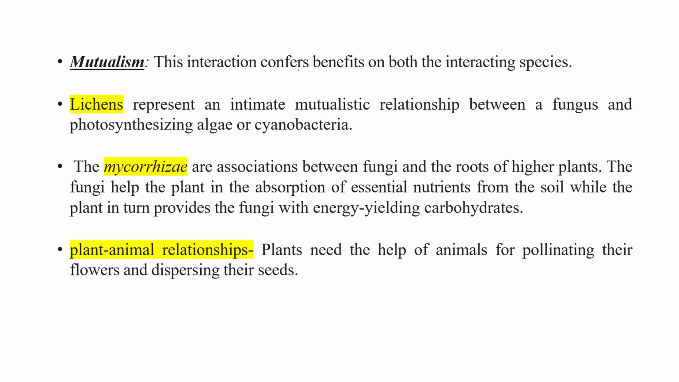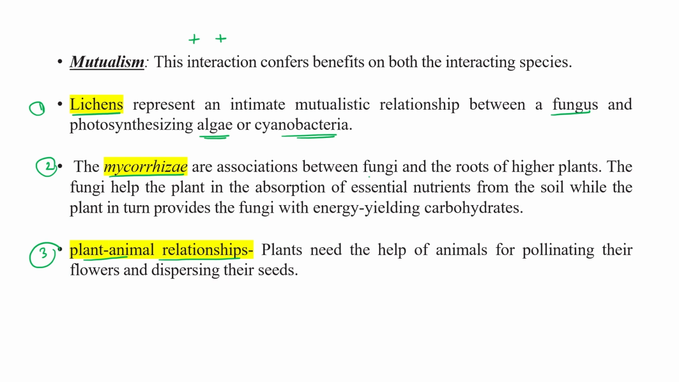The next type of interaction is mutualism. This interaction confers benefit on both interacting species. So plus plus, like lichen, like mycorrhiza, like plant-animal relationships. There are three examples: 1, 2, and 3. Lichen is the interaction between fungus and algae. Algae gives its food, fungus gives mineral nutrition. So both are getting benefited.